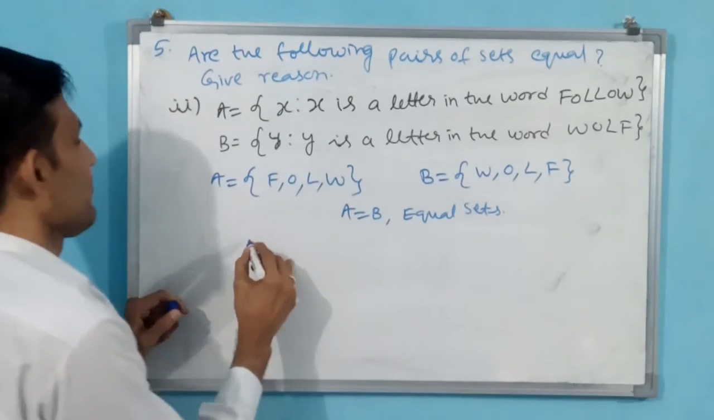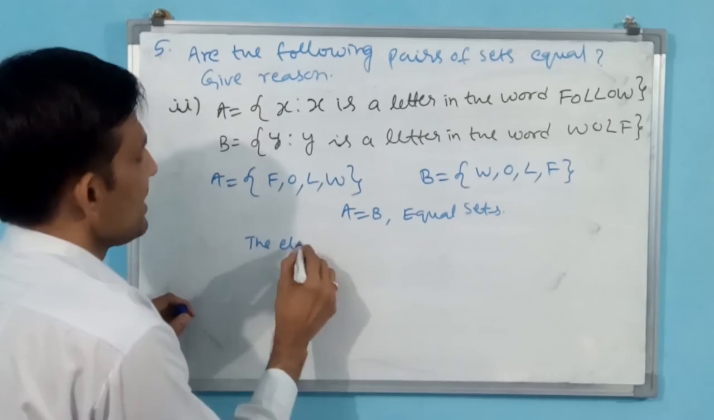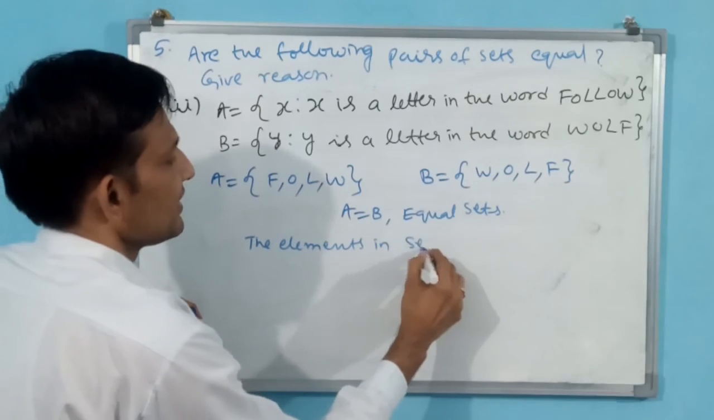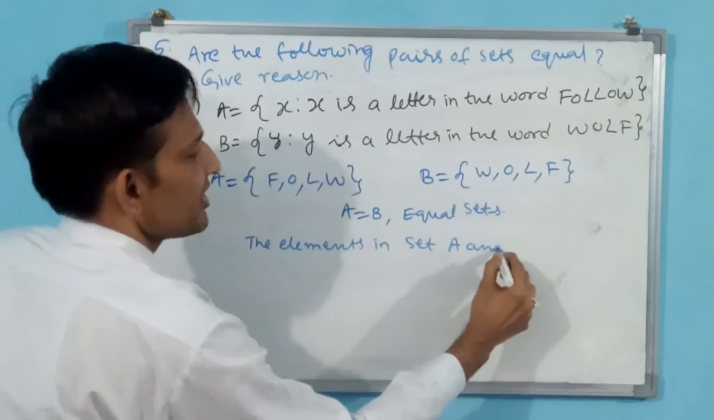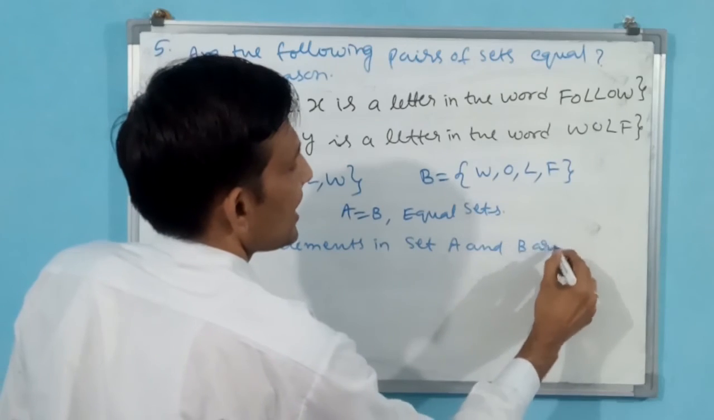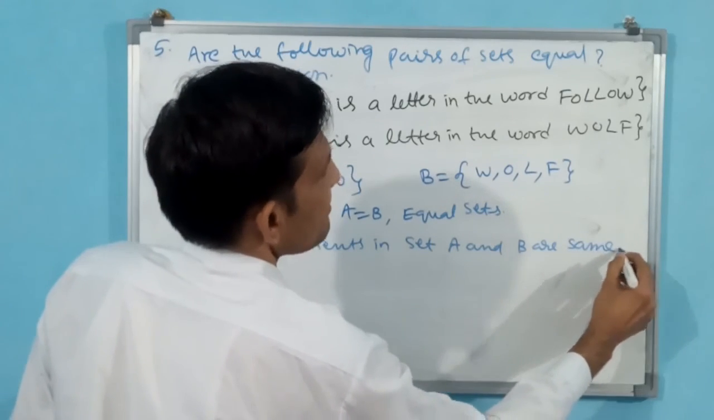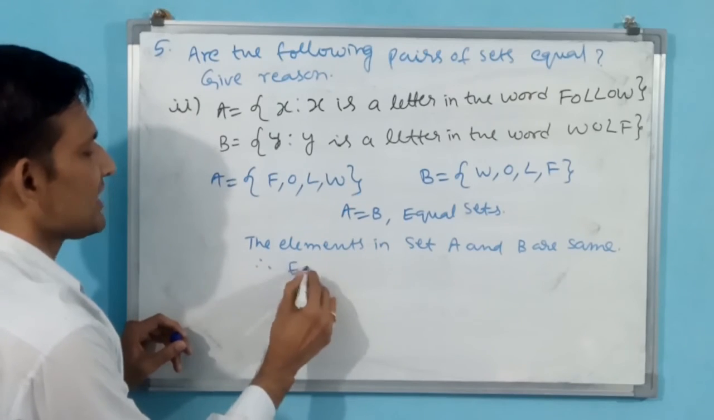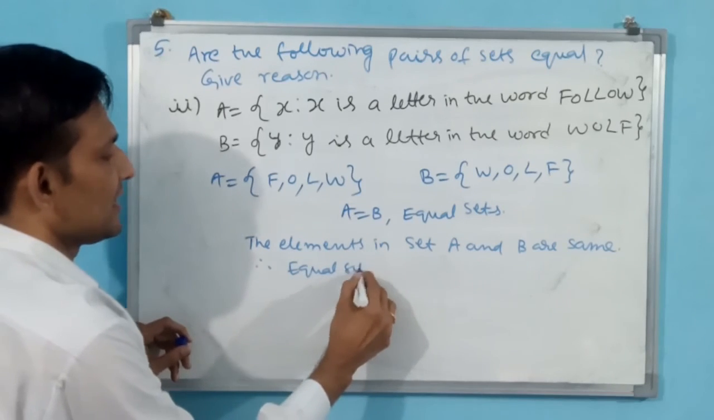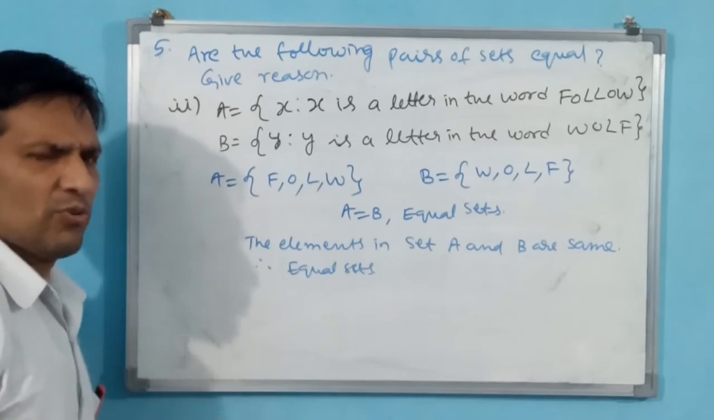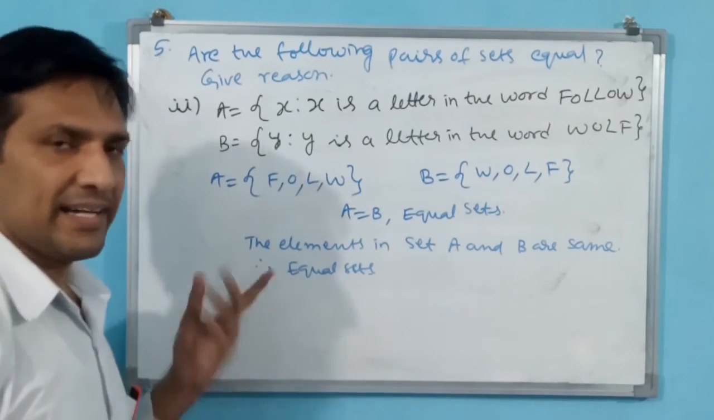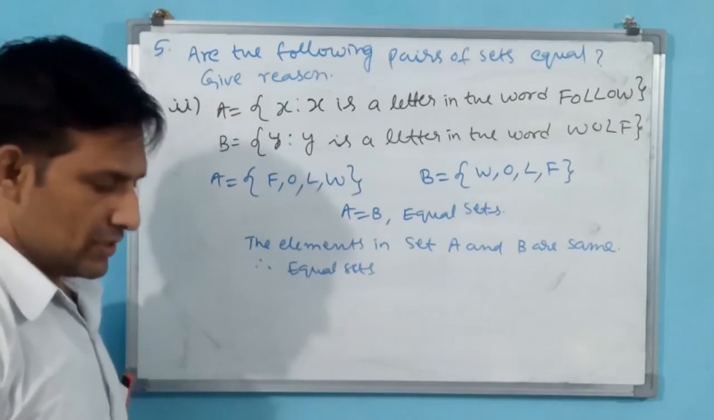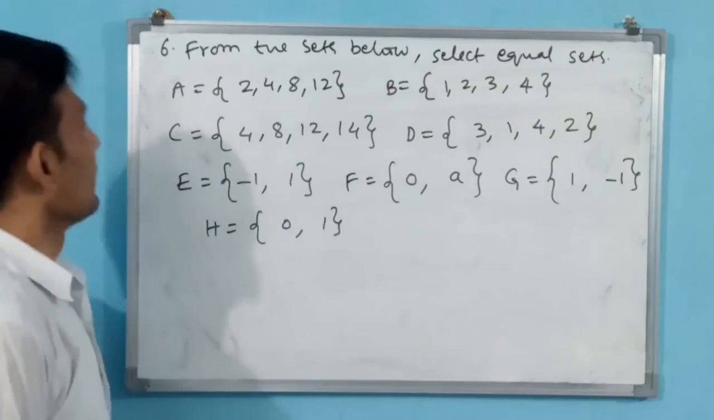Reason: the elements in set A and B are same. Therefore, equal sets. Like that, you can write and close the answer. Okay, this is the second part of the fifth question. Let us see the next question.